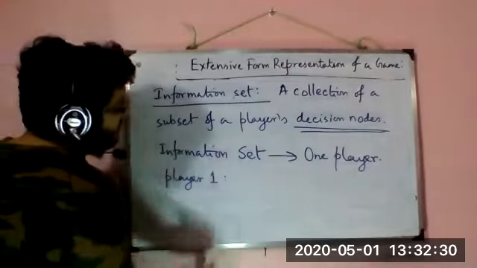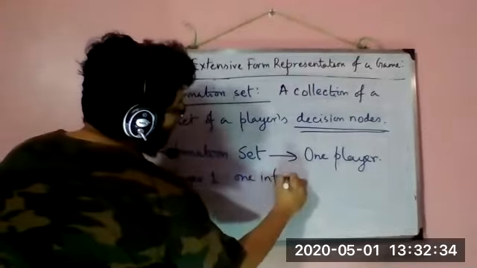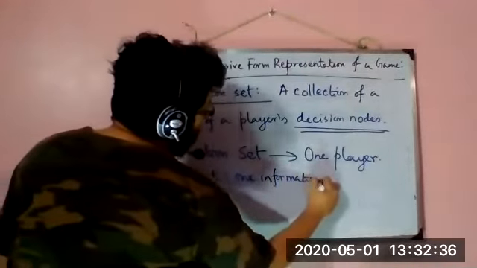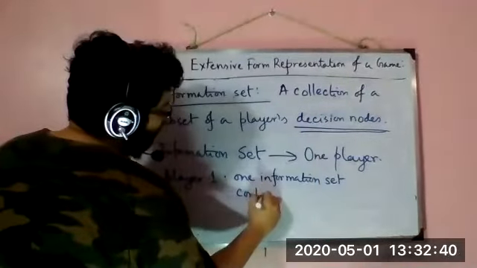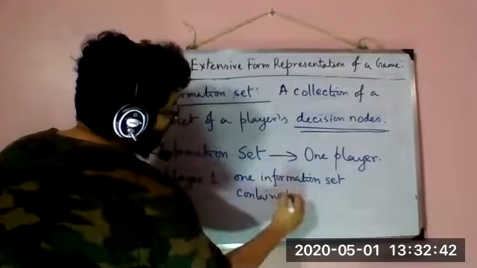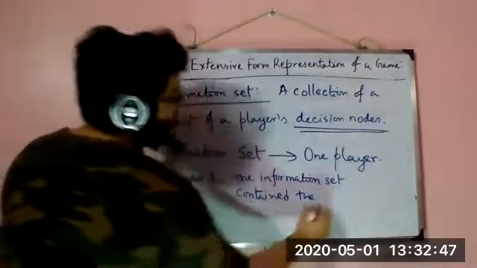For player one, there was one information set, which contained the initial node.